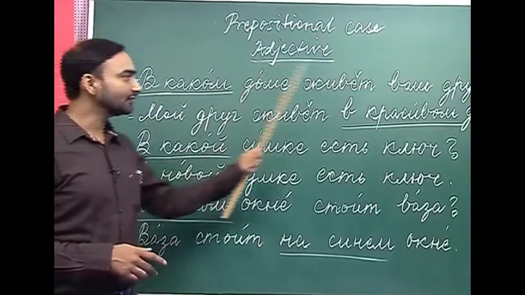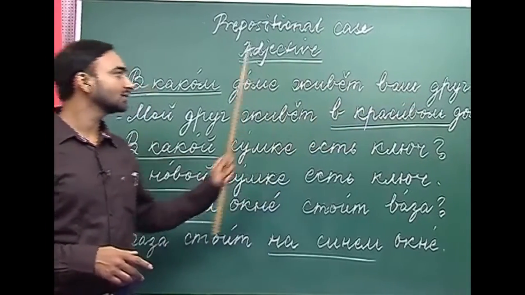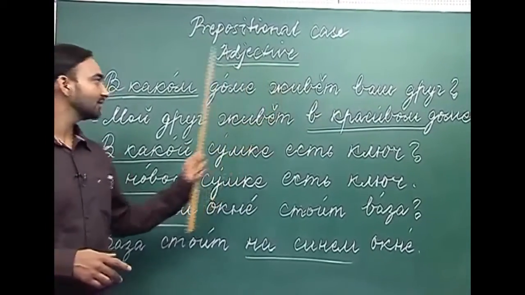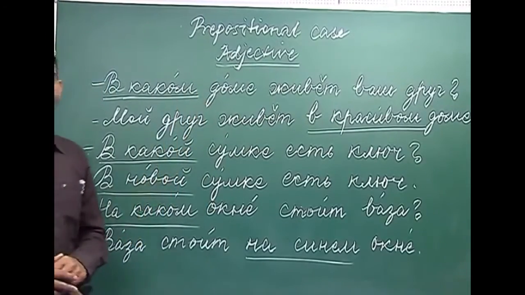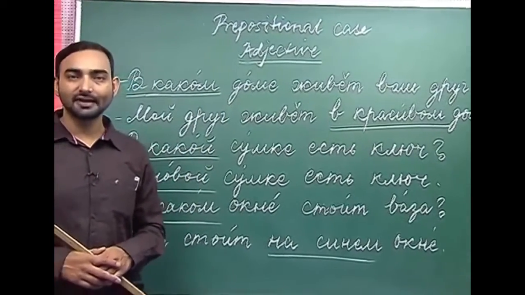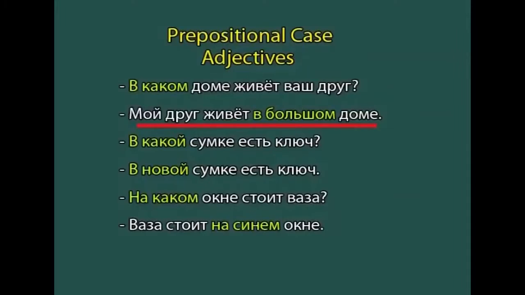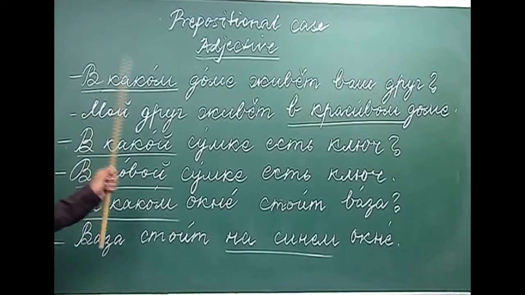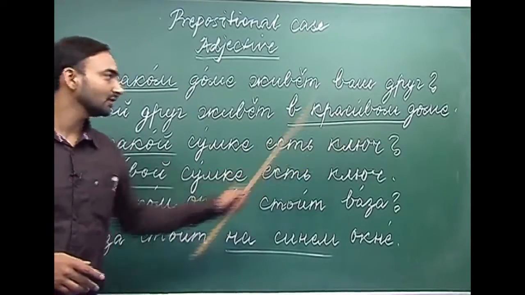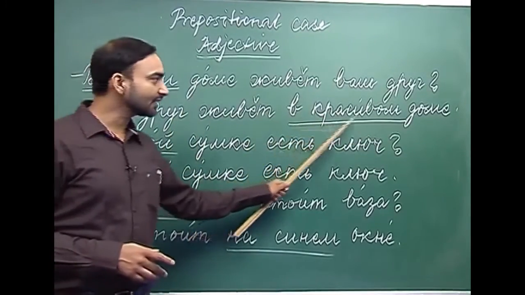You already know all these words. Ваш друг, your friend. Живет, lives. Дом is house. So which house does your friend live in? Мой друг живет в красивом доме. So красивый has become красивом.